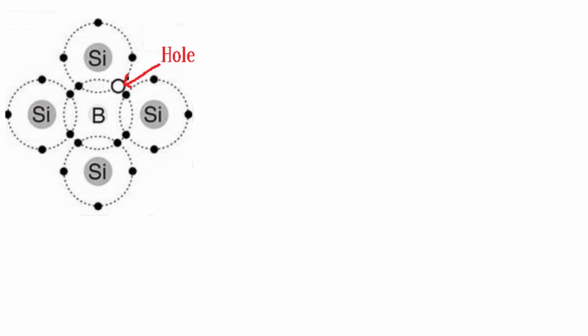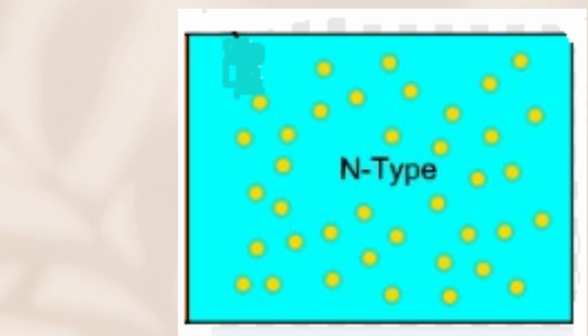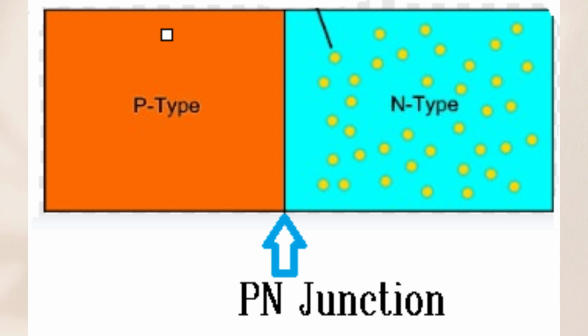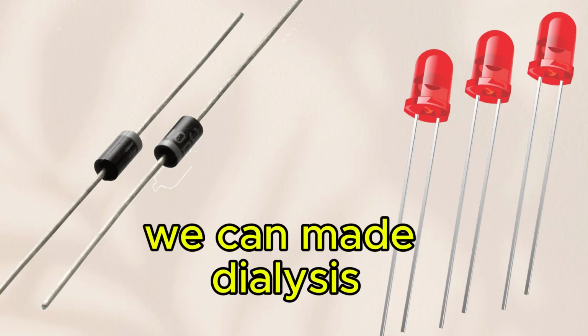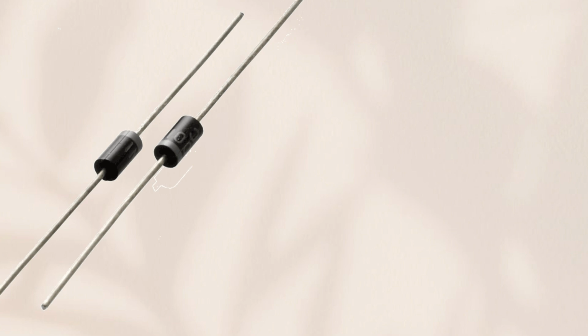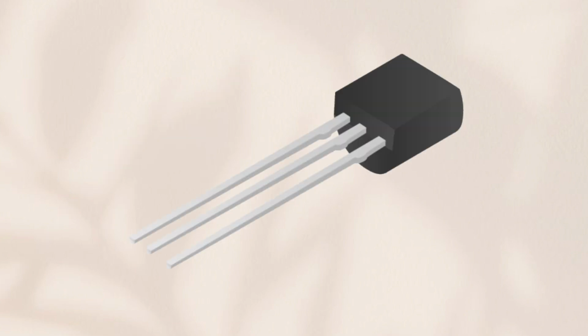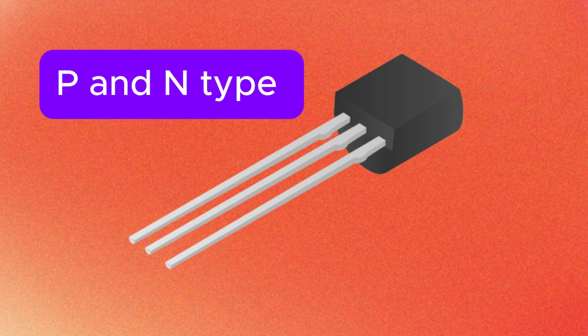The next is how we make a PN junction. After making P-type and N-type semiconductors, if we join them together, they make a PN junction. The intersection between P-type and N-type in the middle is called the PN junction. By combining P-type and N-type, we can make diodes, light emitting diodes, and solar cells. We can also make transistors. The basis of a number of electronic devices is P-type and N-type semiconductors.